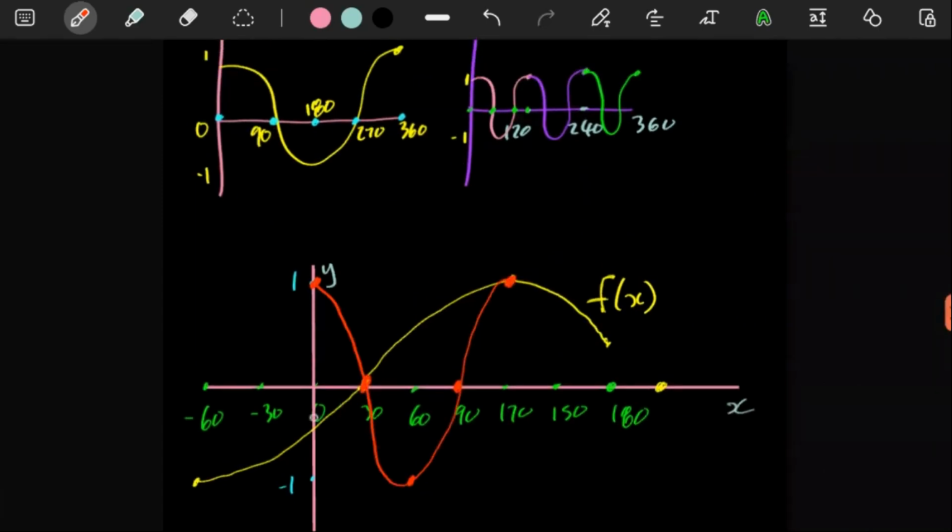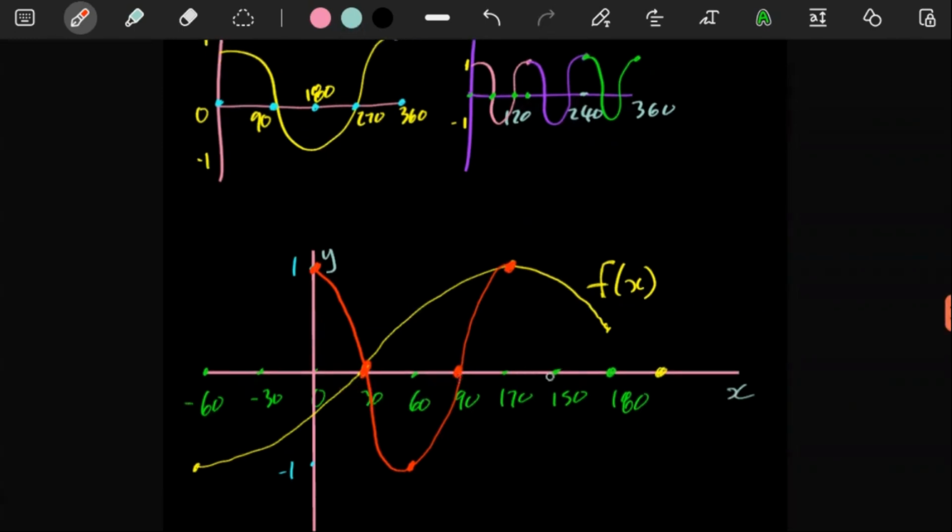You can easily see that after every 30 degrees, that's where we have these key things happening. So here, 30 more degrees, it would still come down like that. And then 30 more degrees, it would do that. And then since it's supposed to end at 180, that's all we have. On the left side, 30 degrees, it would dip like that, and 30 more degrees, it would do this whole thing.